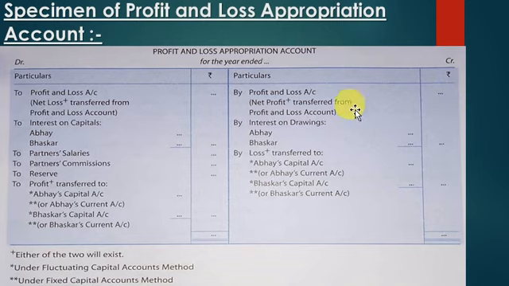If there is a net loss in the profit and loss account, it will go on the opposite side, on the debit side, and it's written as to profit and loss account. The net loss transferred from profit and loss account, and the loss goes in the amount column.